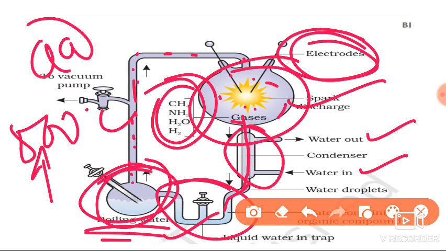Okay, these scientists got amino acids, and the same experiment was done by so many other scientists, and they got different results. Some of them got sugar, some of them got fats, some of them got nucleic acids. Okay, like that, different organic molecules they got, and they all fused together to form life. Because of this experiment, so many scientists accepted chemical evolution theory, and still now more or less we accept chemical evolution theory. Okay, this is about the previous class.